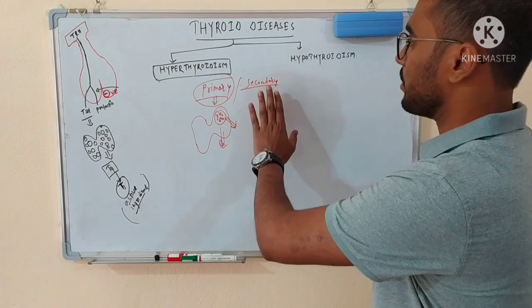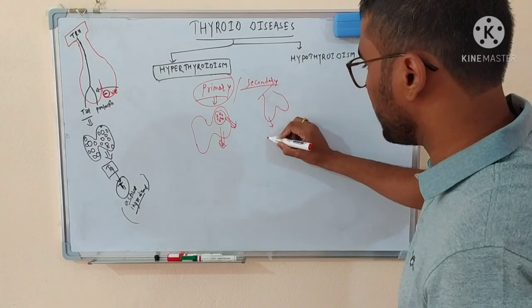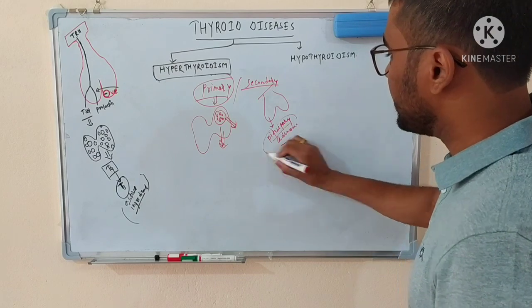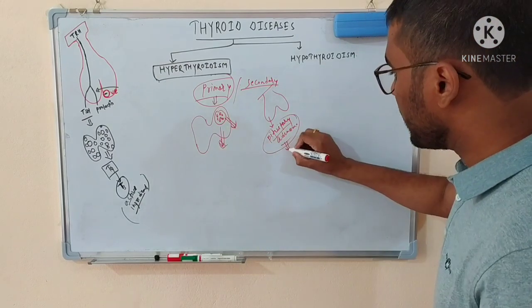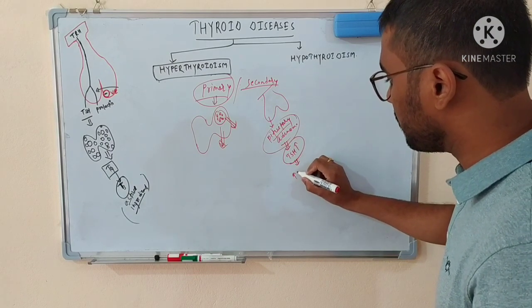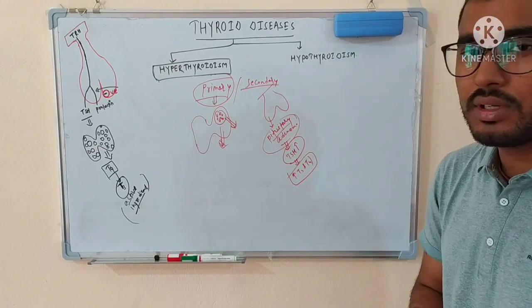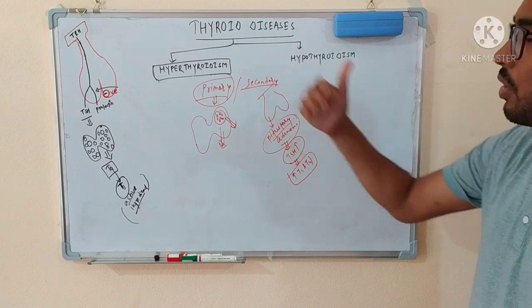But if the problem is in the pituitary, let's suppose someone has a pituitary adenoma, and due to this pituitary adenoma, there will be a large amount of production of TSH. Due to this large amount of TSH production, there will be a large amount of T3 and T4. So the problem is not in the thyroid gland, the problem is in the pituitary, and thus the thyroid gland is following the pituitary. So we can say that in the secondary, the problem lies beyond the thyroid gland.